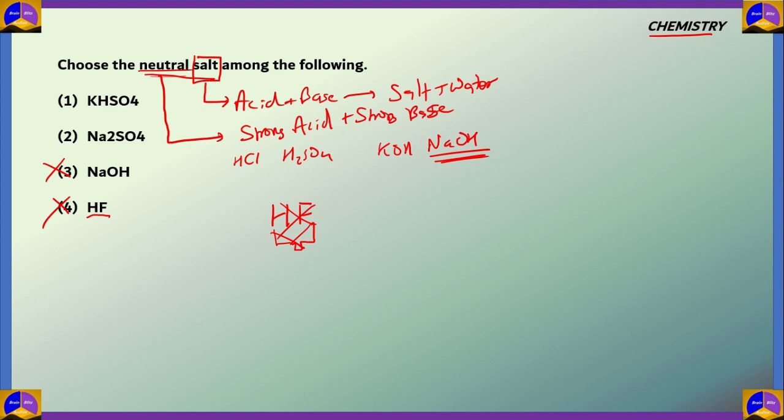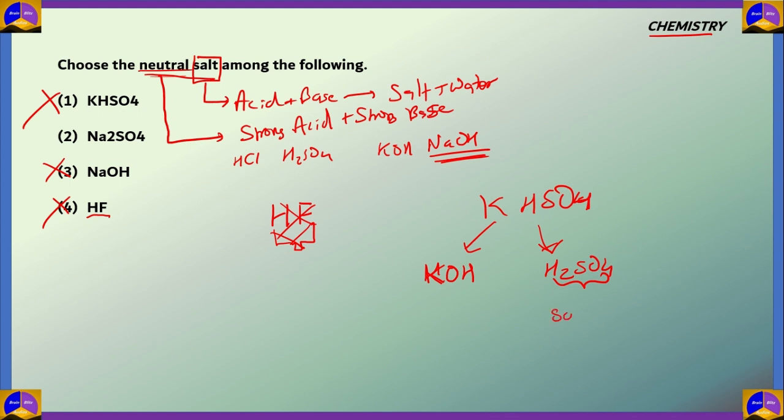First option says KHSO4. Now, if we look at it, it may seem that it is formed by the reaction of KOH and H2SO4, which is indeed true. And we know that H2SO4 is a strong acid and KOH is a strong base. However, this is not a neutral salt because in this reaction, H2SO4 does not dissociate completely.